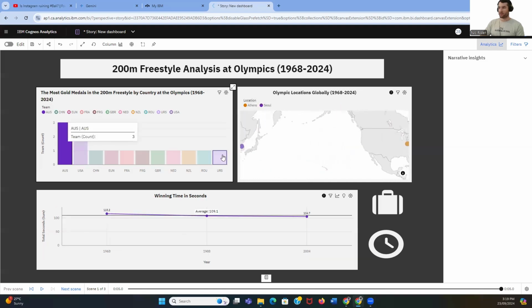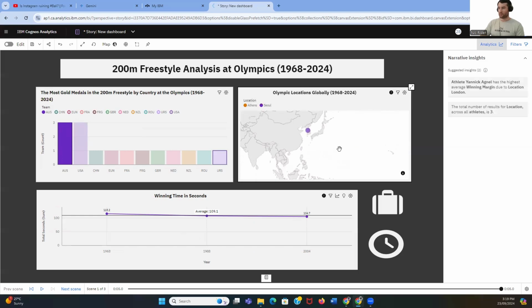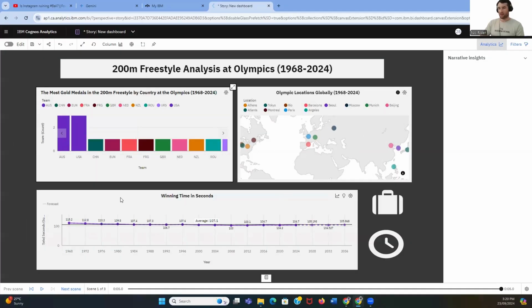So if we go to Australia, I can see on the map, okay, yep, we've got Seoul, that was Duncan, and I'll convert those seconds into what the actual time was, just to make it a bit more understandable for those following along.